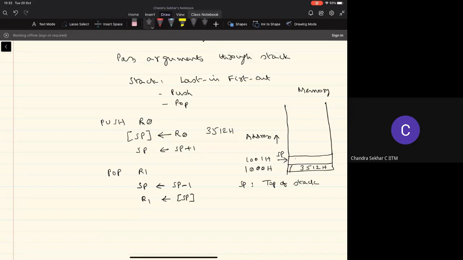So basically, we see that the push operation involves pushing the value into the current top of the stack and then incrementing the stack pointer, and pop will be decrementing the current stack pointer and then transferring the data from that memory location into the register R1. And once we take out that data from the stack, that location is available for pushing another new value. That is the reason why the stack pointer is brought down by 1. Any questions about this?